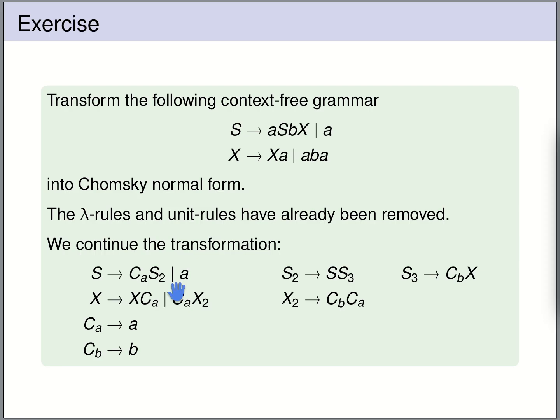We have two variables, single terminal, two variables, single terminal, two variables, two variables, two variables. So we indeed have a grammar in Chomsky normal form, and it generates the same language as our original grammar, except for the empty word, but the original grammar did not produce the empty word, so it produces exactly the same language.